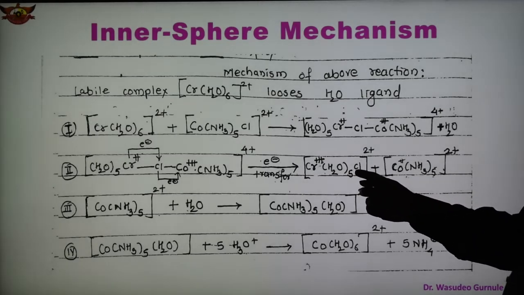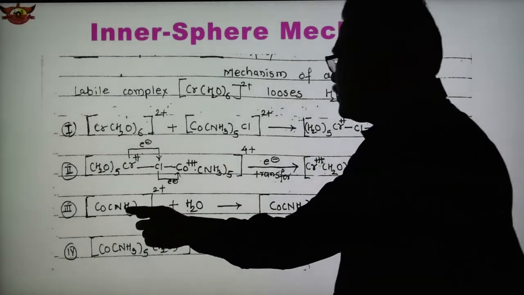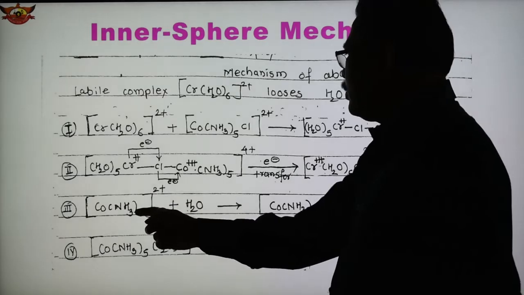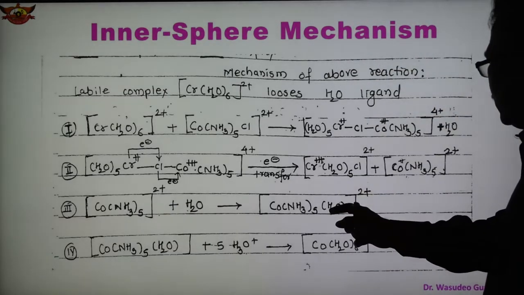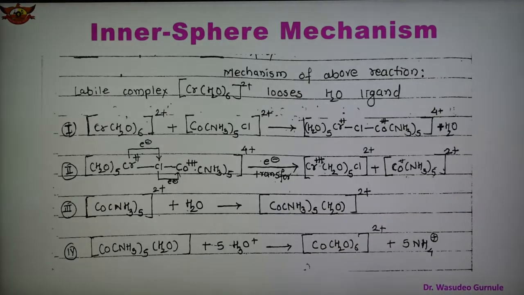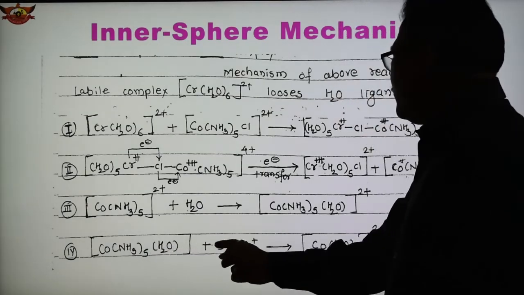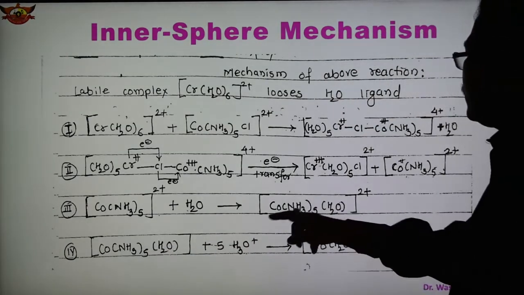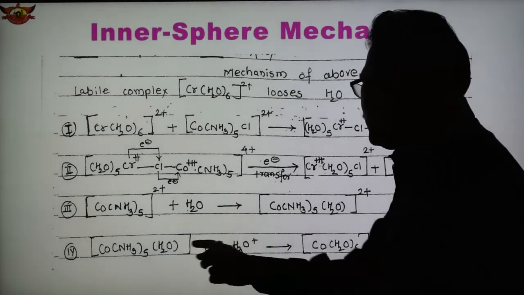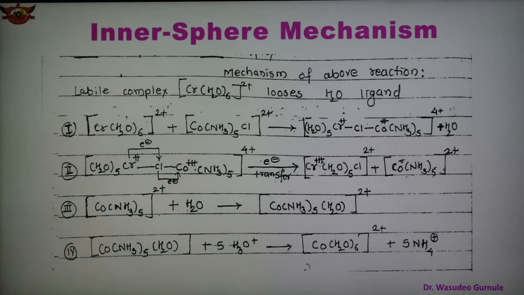Now this cobalt NH3 complex 2 plus is taken in the third step, and again we have the aqua molecule, which comes inside the coordination sphere and forms this type of complex. In the fourth step, this aqua complex reacts with 5 H2O molecules, and 5 waters come inside, so the total CO H2O6 2 plus complex is formed, and 5 molecules of NH4 plus, ammonium ion, are released.